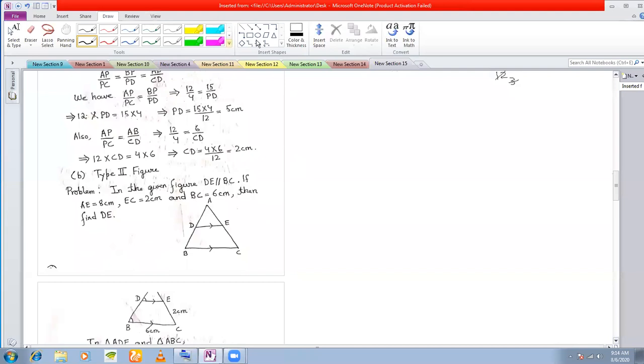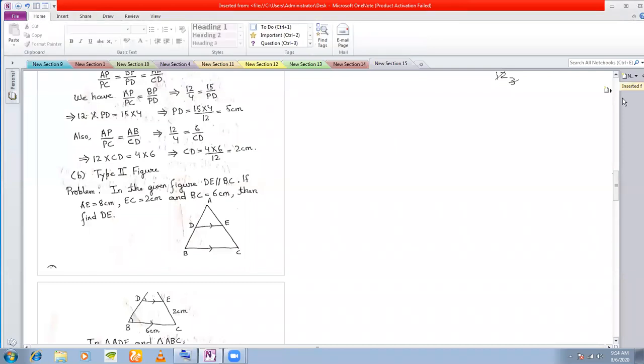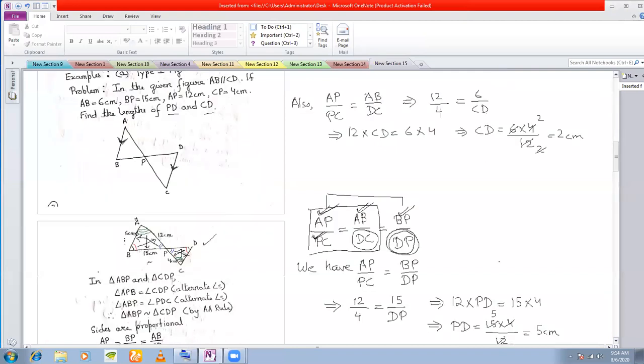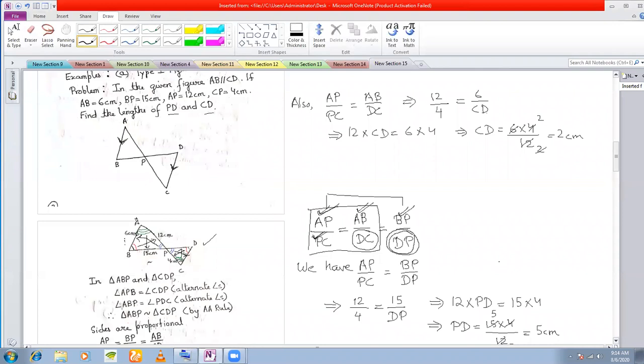Now remember that type 1, type 2, type 3 problem that I have given you. Broadly, these are the types of problems that you will get. Now the figure can be rotated a little bit. For example, this type 1 figure, they will rotate this figure a little bit. They will give it in this manner.